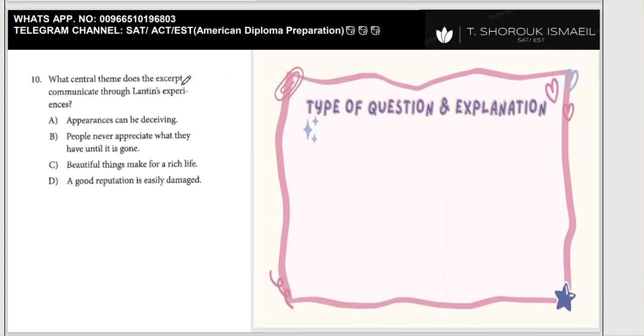What central theme does the excerpt communicate through Lantin's experiences? Here we have the theme. So it's a big picture, or a global question.